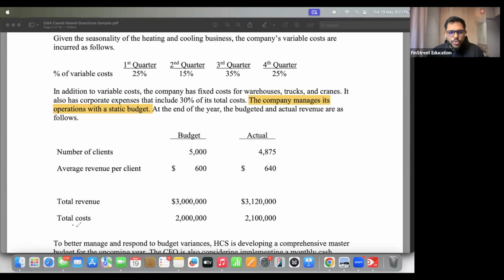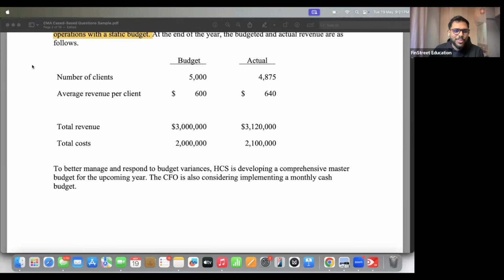And lastly, they have mentioned total cost. Within total cost, please remember there are two bifurcations they have mentioned in the question. There is variable cost and there is fixed cost. Okay, going back to one more point. Okay, we'll take that later. I'm giving too many hints. There should be some fun for you guys. Let me see how you are able to understand the 30% point.